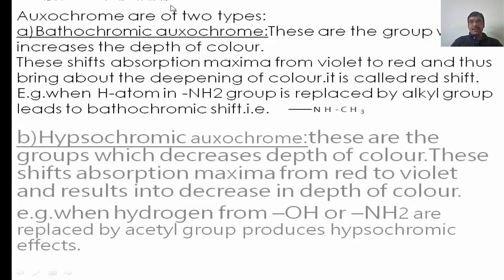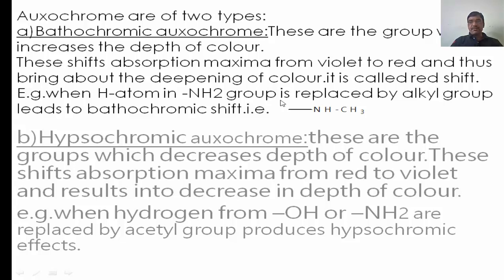Auxochromes are of two types: the bathochromic auxochrome and the hypsochromic auxochrome. First of all, we will see the bathochromic auxochrome. These are the groups which increase the depth of color. These shift the absorption maximum from the violet to the red, meaning the color becomes enhanced, and thus bring about the deepening of the color. It is called the red shift.